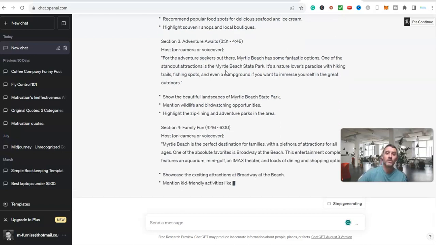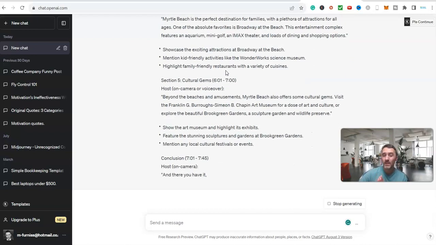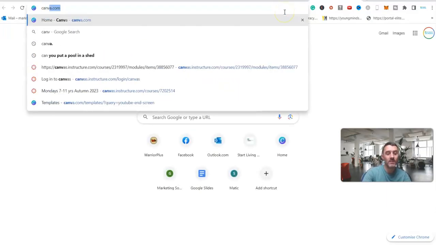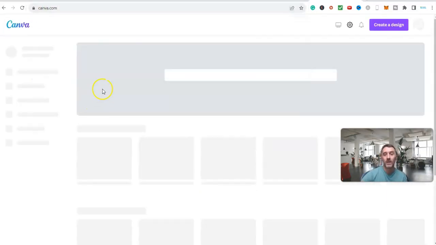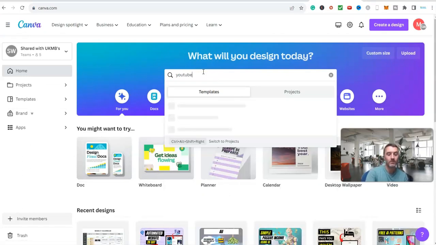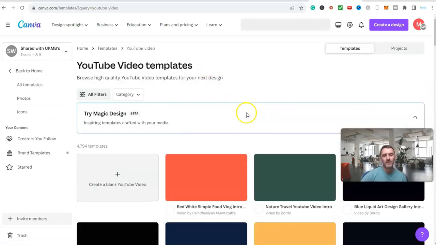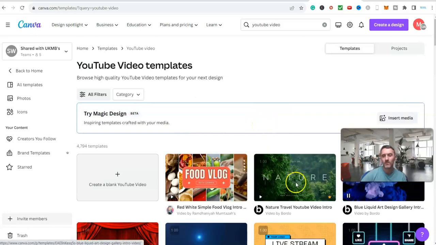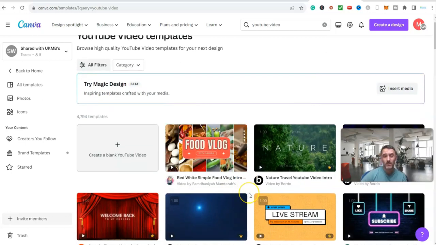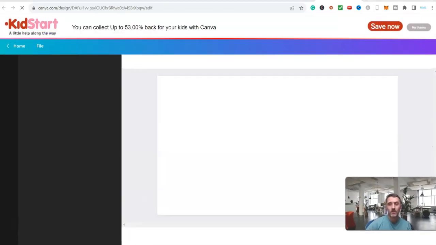Now, we have two options here when it comes to creating the actual video. One really simple and easy and cheap, well, it's free, way is using Canva. So you could come over onto canva.com, and up here where it says search for content, we just type in YouTube video. That's all we need, a template for a YouTube video. YouTube video templates, okay? You've got lots of ones in here, so you can use ones that have already got elements and other bits in here for you. If you want to, you can use them, or you can just simply click on create a blank YouTube video, okay? And there we go.